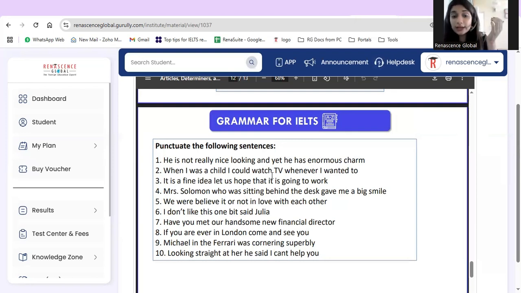So to use punctuation marks correctly, make sure that you are speaking that sentence in your mind. Then you'll get to know where to use the right punctuation mark, because we lose a lot of bands by not using correct grammar, and punctuation marks are a major part of grammar as well.